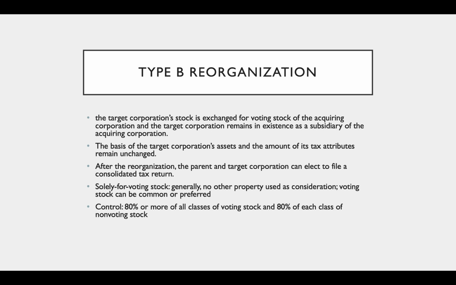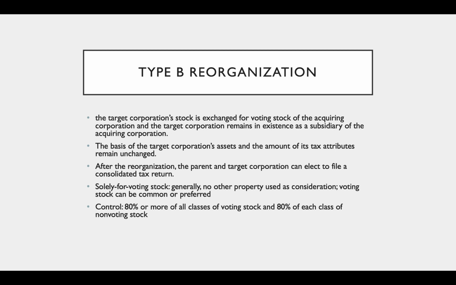The next type of reorganization we're going to discuss is a Type B reorganization. In a Type B, the target corporation stock is exchanged for the voting stock of the acquiring corporation, and the target corporation remains in existence as a subsidiary of the acquiring corporation. The basis of the target corporation's assets and the amount of its tax attributes remain unchanged because it does not liquidate. After the reorganization, the parent and target can file a consolidated tax return.